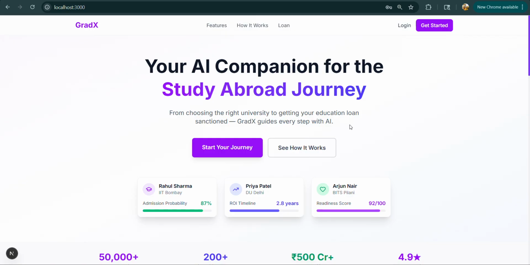So I have created this platform where students can research their study abroad plan from zero. With just their information, they can find the best universities, best scholarships and everything, and I'll take you through this also. And this is the best tool which can be implemented by enterprises. For example, any study abroad company, for example Elzato or Leverage Edu, can use this platform perfectly.